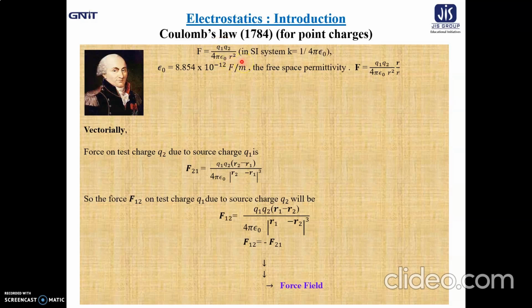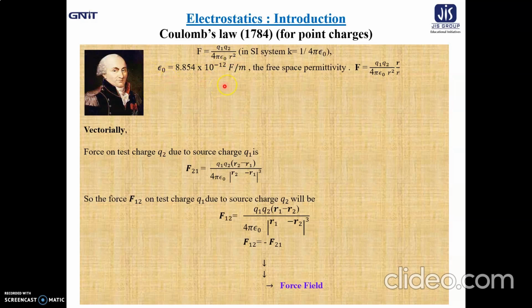And the proportionality constant in the SI system of units is considered to be 1 by 4 pi epsilon naught. So the magnitude of the force according to Coulomb's law between 2 point charges is Q1 Q2 by 4 pi epsilon naught r square, where epsilon naught is the free space permittivity.